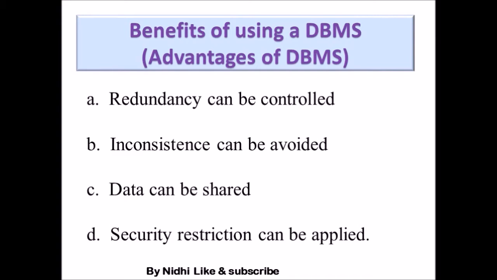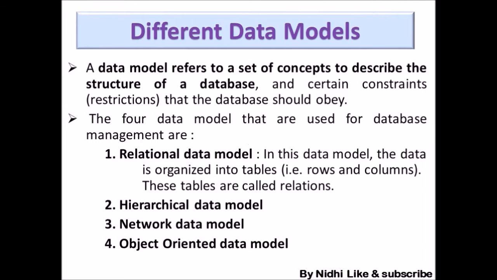For example, if we are having a form, in the age column we can't put 0 as an age, so it should start with a number that is 1. Such types of restrictions we can impose on data for data security. So this comes under the benefits of using a DBMS.